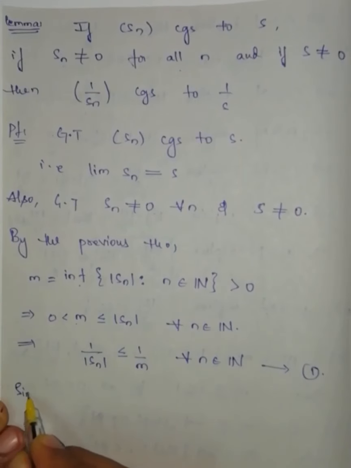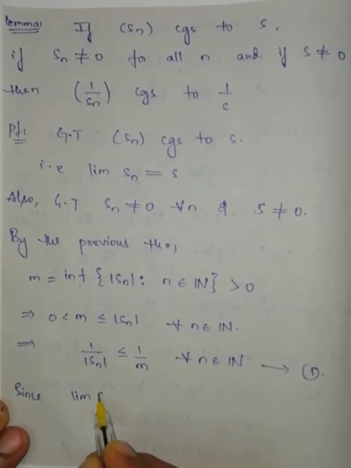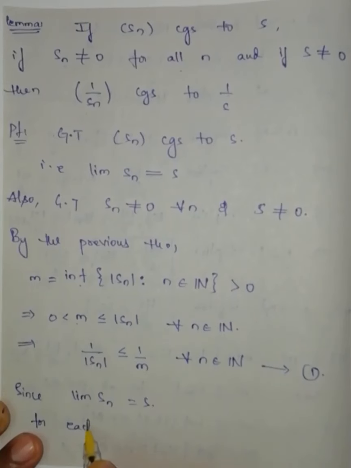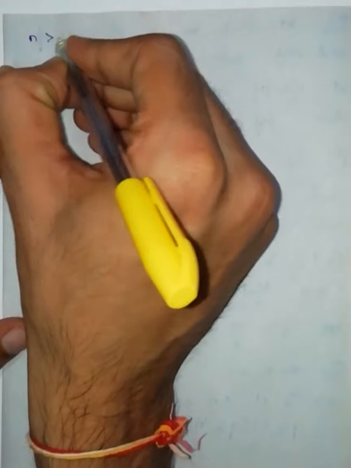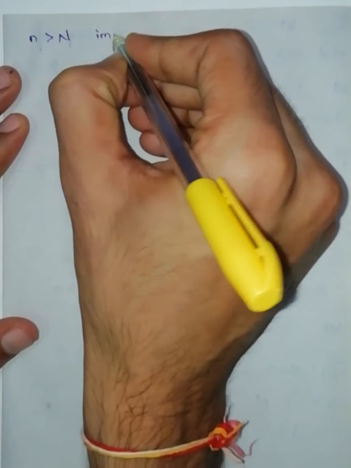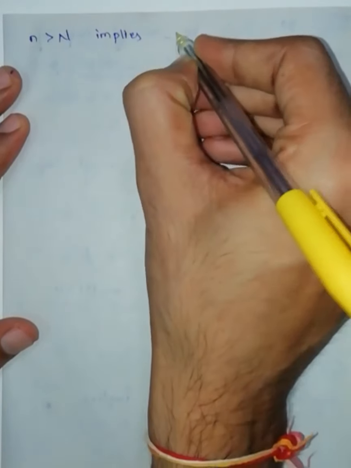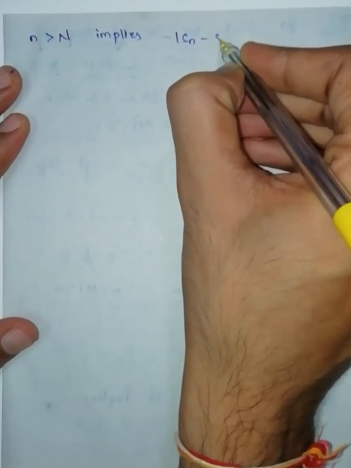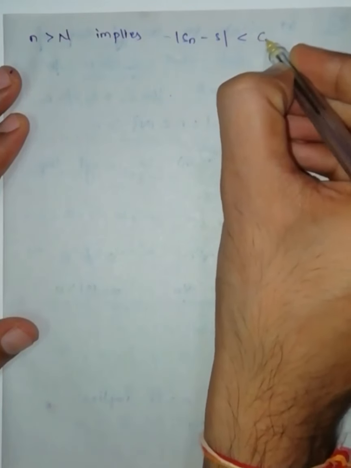Since limit of Sn is equal to s, that is for each epsilon greater than 0 there exists a capital N such that small n greater than capital N implies modulus of Sn minus s is less than epsilon.